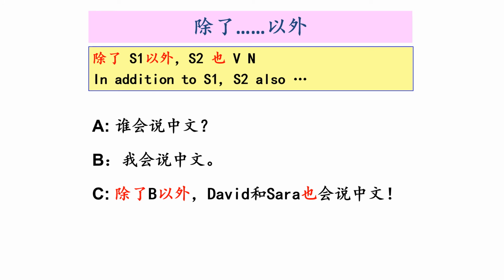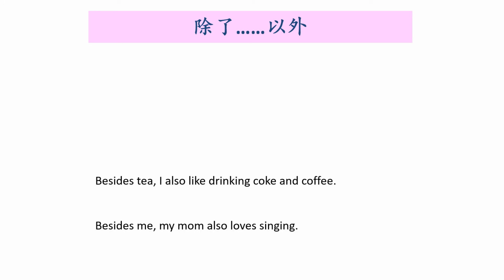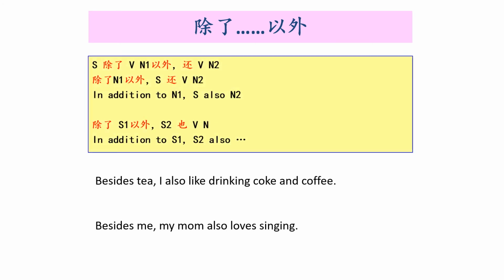Okay, 那我们来看一下these 2 practice sentences 好吗? Besides tea, I also like drinking Coke and coffee. Besides me, my mom also loves singing. So there are 2 different situations, right? The first one is one person likes 2 different things, or 3 even. 好, the second one is 2 different people. I and my mom, they do the same thing, right? They both love singing. So we need to put the structure. The first one, we need to use these 2 structures, either one. The second one, we need to use this structure, right? So first one, besides tea.